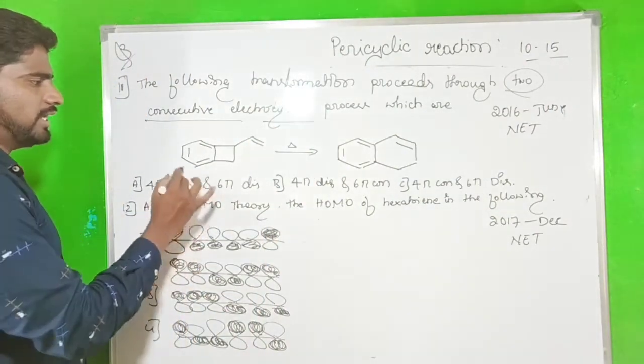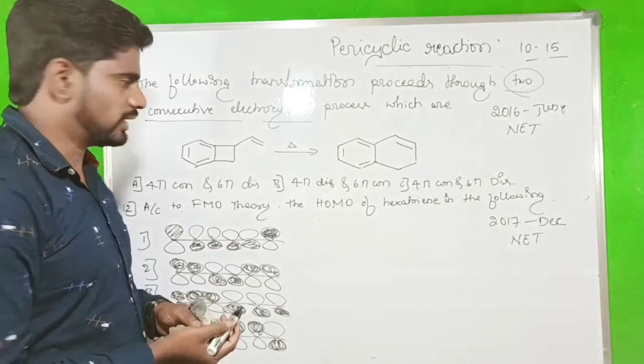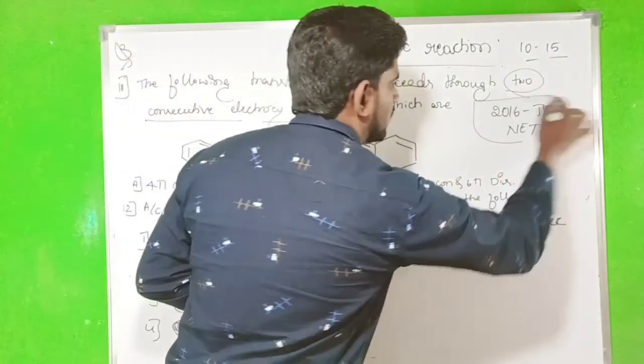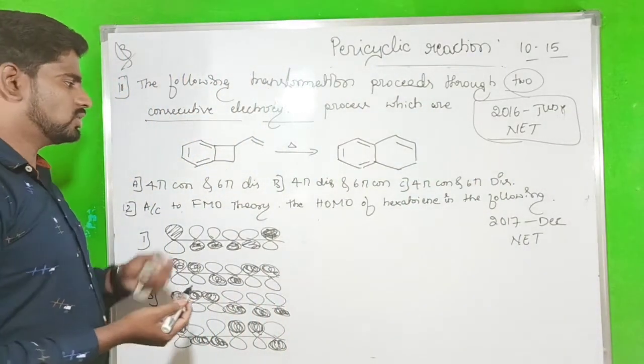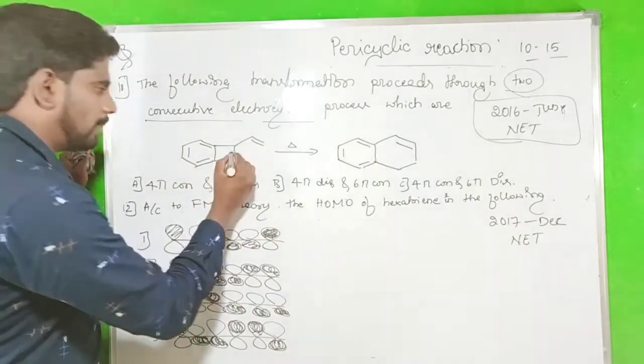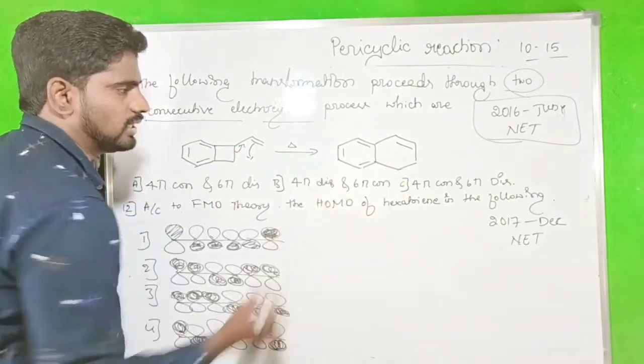So we have to identify the electrocyclic consecutive additions. This question was asked in the 2016 June examination. Here the bond shifted to a sigma bond, and that pi bond makes it a sigma bond. The formation is this one.